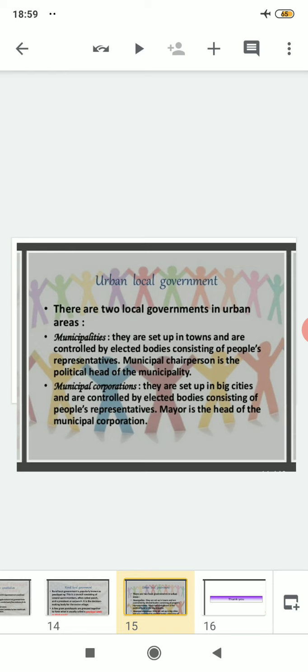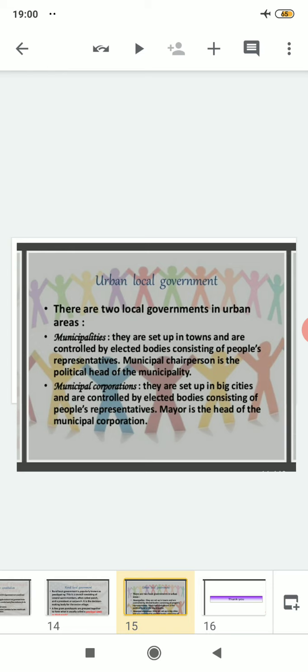Clear? So they are also elected in the same way through the people's vote, and the mayor is the head of the municipal corporation. So you can differentiate these two things by taking the example of your own town, that is Jorhat, where a municipality is there, where the chairperson is the head, and on the other hand there is a municipal corporation, which is present in big cities. You take the example of Guwahati, which is also elected through people's representatives only, and there who is the head? Mayor is the head of the municipal corporation.